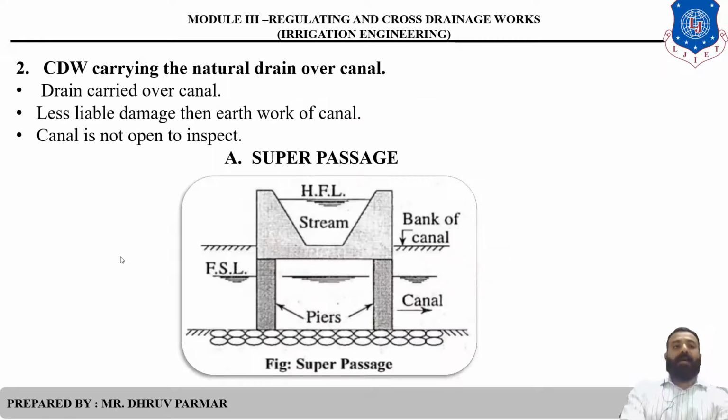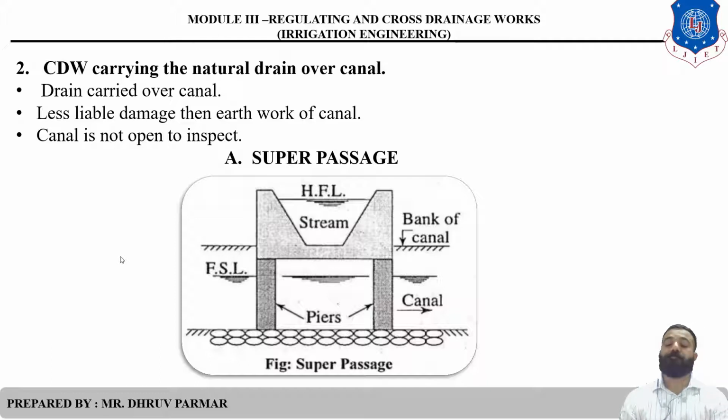Then the second type, cross drainage work carrying the natural drain over the canal. In the previous type, the canal is above the natural drain. In this case, the drain is above the canal. So it is less liable to damage than earthwork. Then second, the canal is not open to inspection. So these are the advantages and disadvantages of the second type. In this type, the first one is called a super passage.